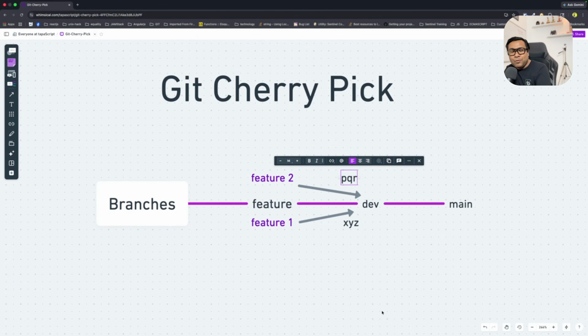Now what happens? My product manager, or my boss, comes into the picture and tells me that the XYZ feature that we have developed is something that we don't want in main right now. We only want feature 2 in main. So you cannot really merge the changes from dev to main directly, because the moment you do, both feature 1 and feature 2's commits, XYZ and PQR, are going to be available in main. But my product manager is saying, no, I am not going to merge this. I just want this particular feature 2. Feature 1 I don't want.